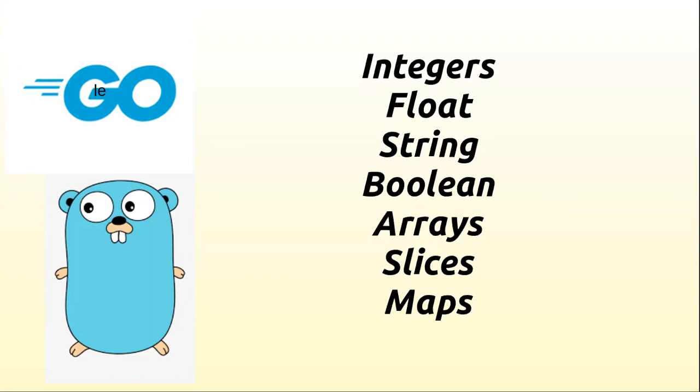Arrays are a kind of data type which will have indexes. And slices are also similar to arrays, but they can extend their limit, or dynamically get the size. And maps, obviously, will have a key and value pair. So these are the data types available in the Go language. And today we are going to see what is integer and what is float.